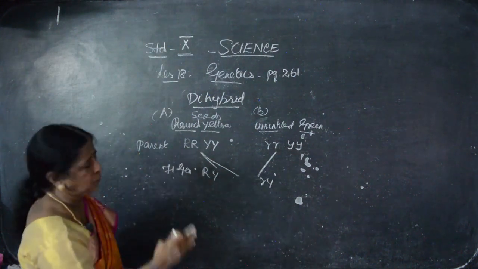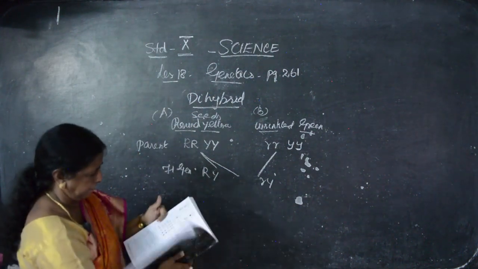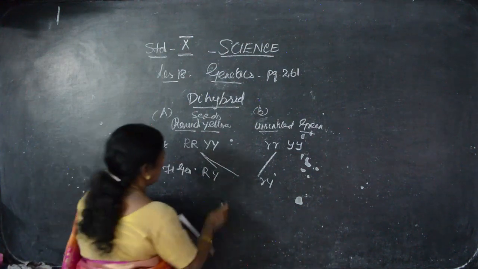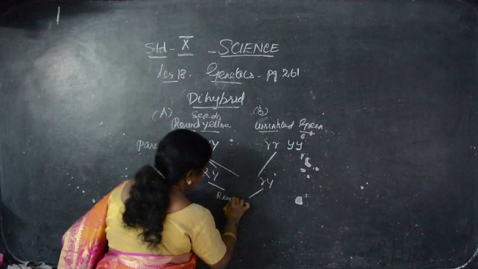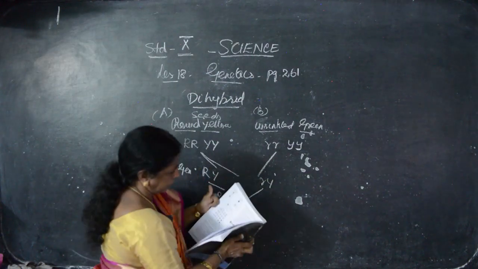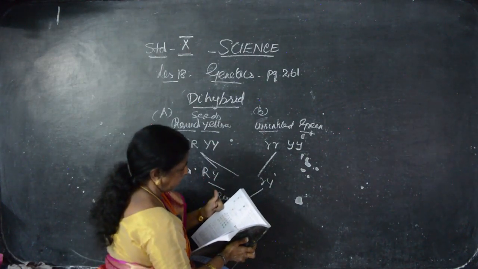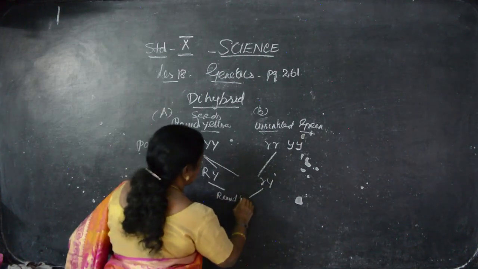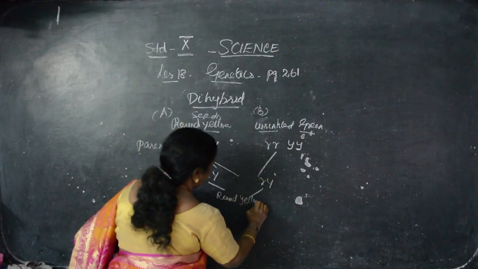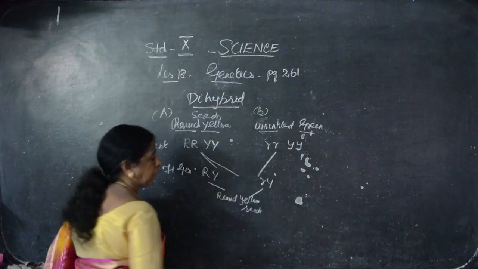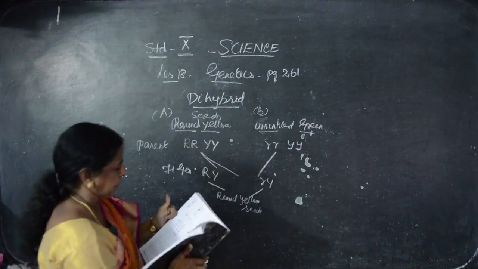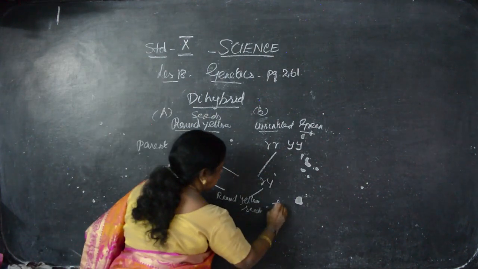From the parentage, what has come now? First generation. They both cross, round yellow, so round yellow seeds. This is only one character revealed. So this is F1 generation, F1 generation.